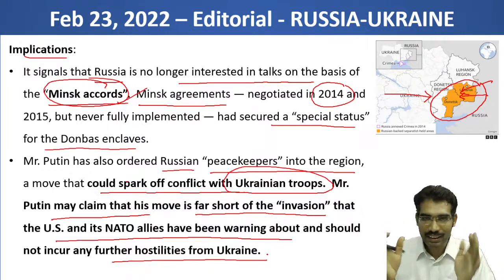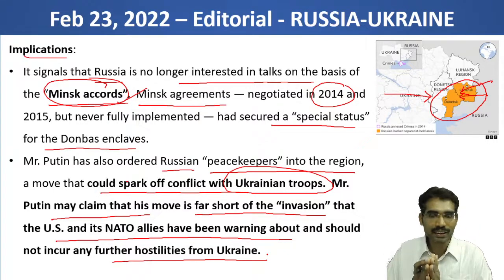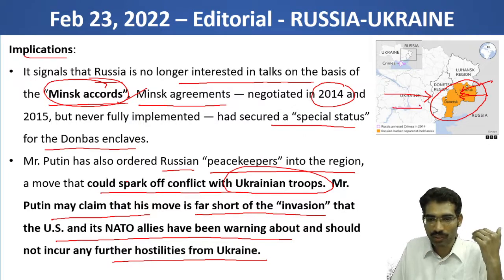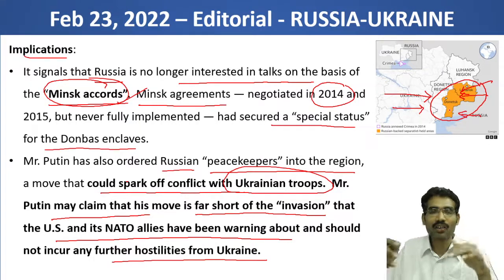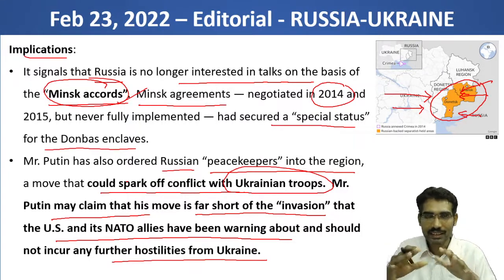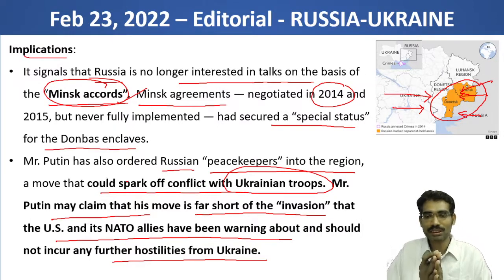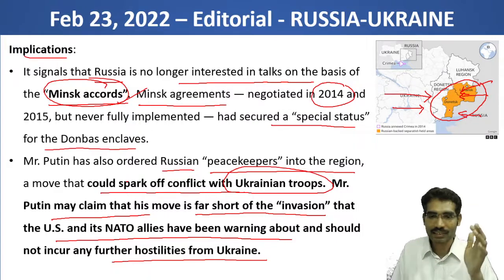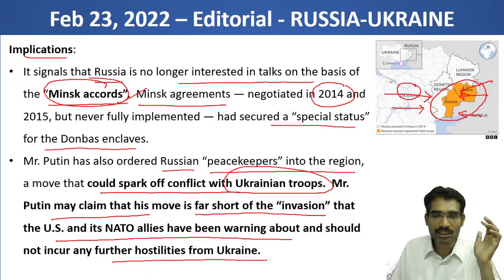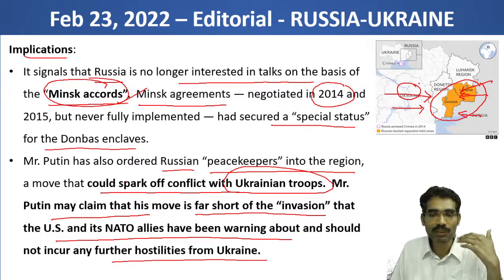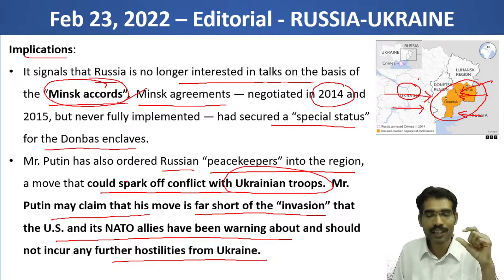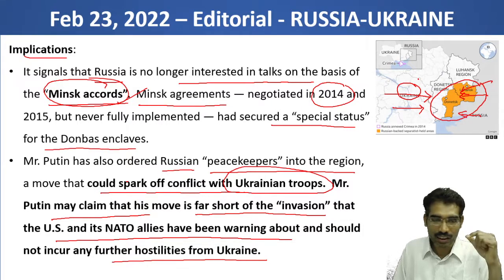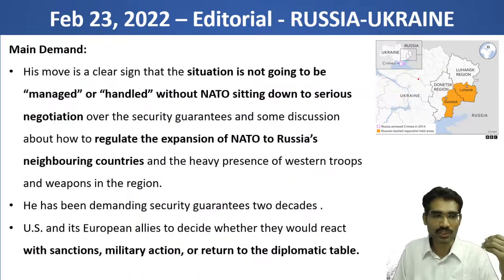If this creates more hostilities, both will fire arms, and for so many days there has been this danger. It was discussed so much in the newspapers that if any war arises, thousands of people will die and millions of people will become refugees in the eastern part of Europe. This kind of implication will be there if this triggers hostilities with the Ukrainian forces.